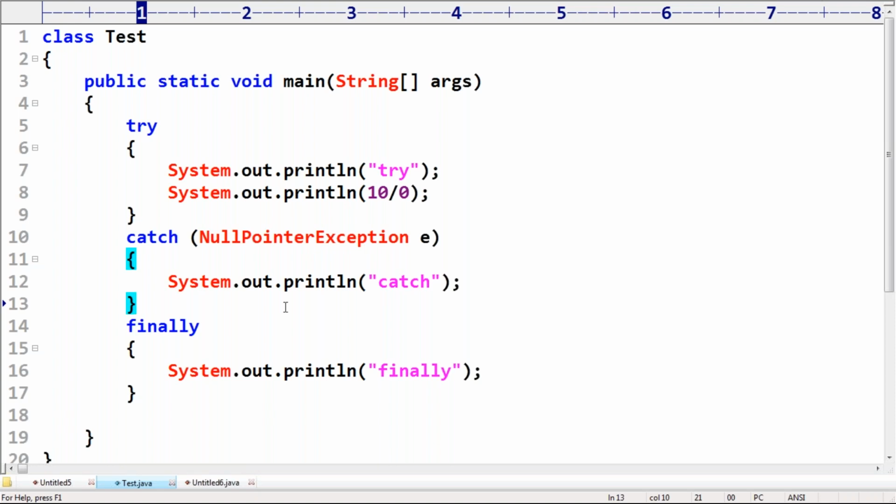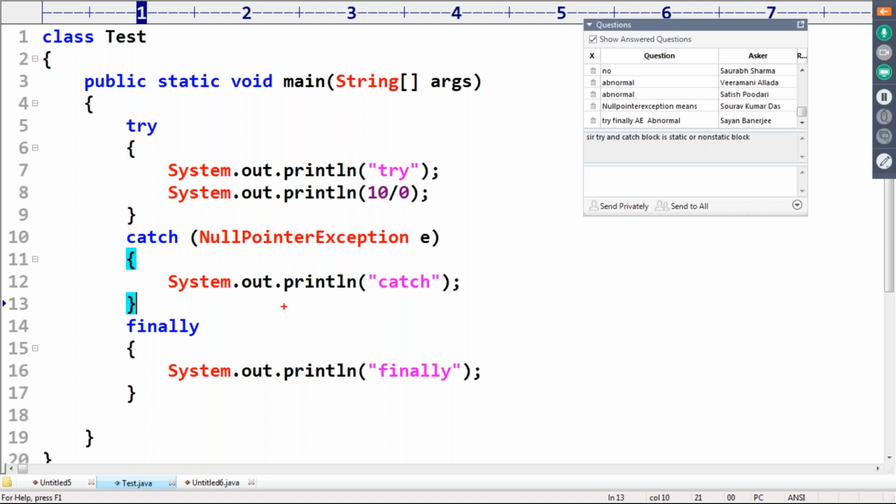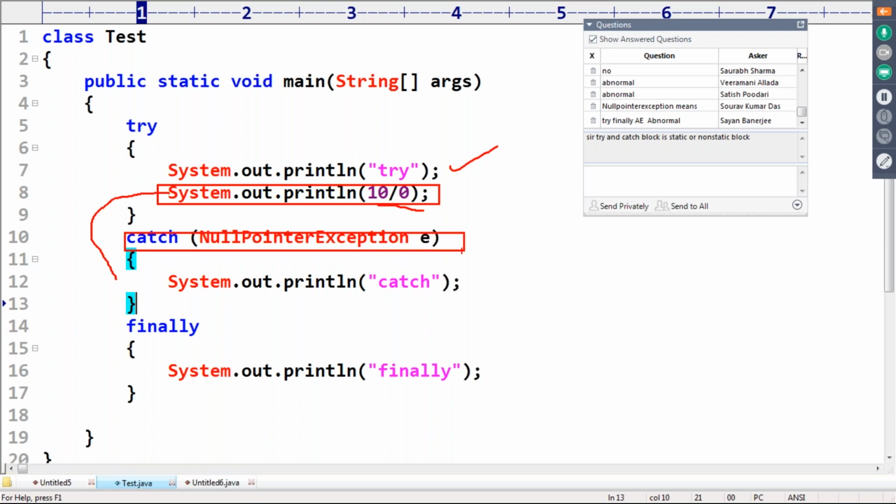Abnormal. Correct. Now observe the flow. Inside try, if an exception is raised, the corresponding catch block is not available because it is an arithmetic exception, but this catch block is for null pointer exception.